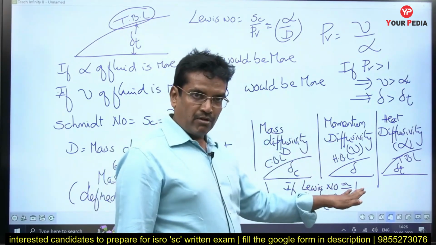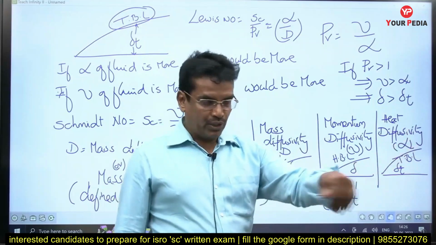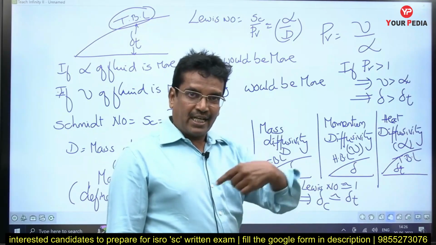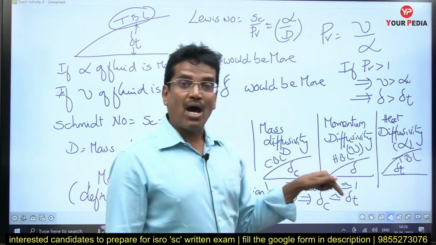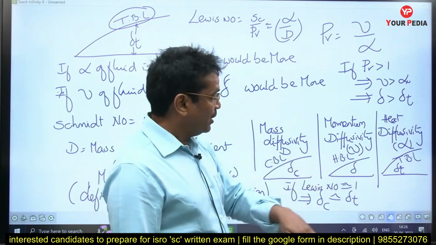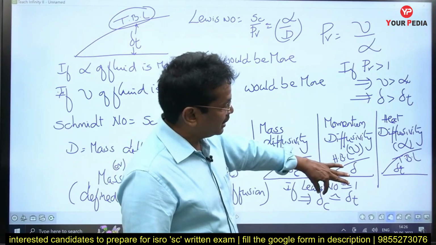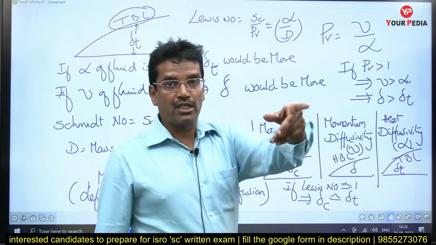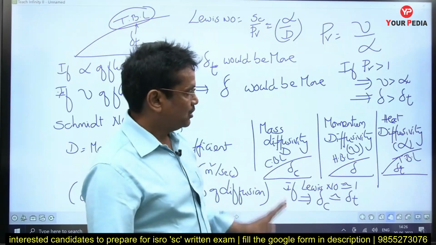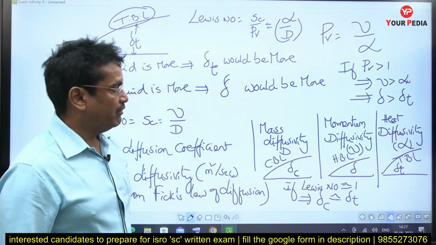The rate at which heat diffuses is equal to the rate at which mass diffuses. Therefore, the concentration boundary layer thickness is almost equal to the thermal boundary layer thickness if the Lewis number is equal to 1 for any fluid. So that is the significance of the Lewis number.